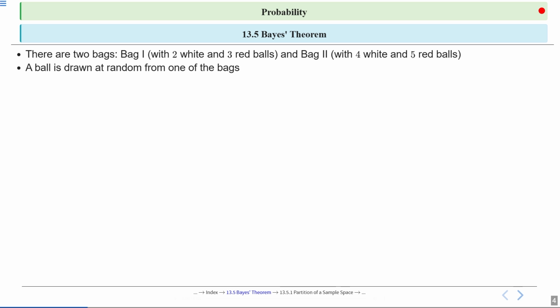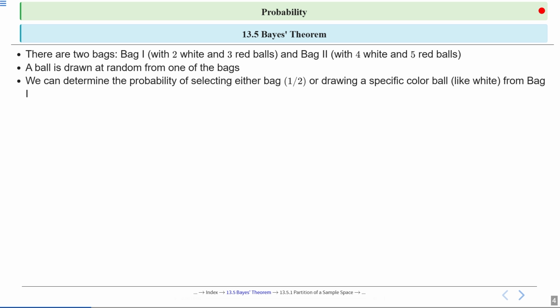Now imagine there are 2 bags with different colored balls. You pick one bag at random, then draw a ball from it. We want to figure out the chance of drawing a specific color considering which bag you picked. Now in a classroom we learned the probability of choosing either bag is 1 by 2. To find the chance of picking a white ball from bag 1, we use probability of white from bag 1 is equal to number of white balls upon total number of balls in bag 1.